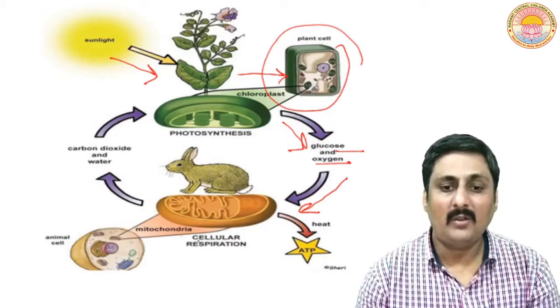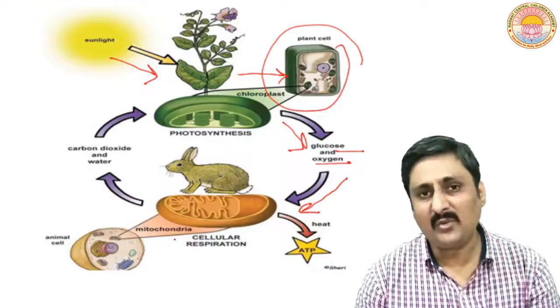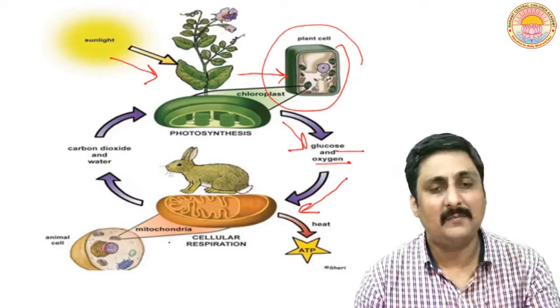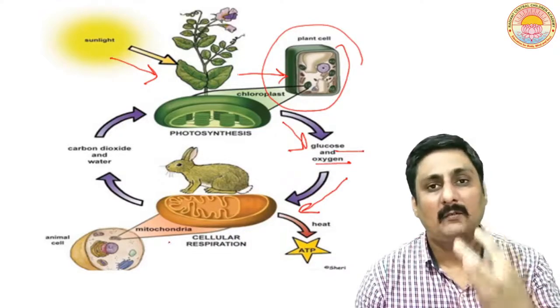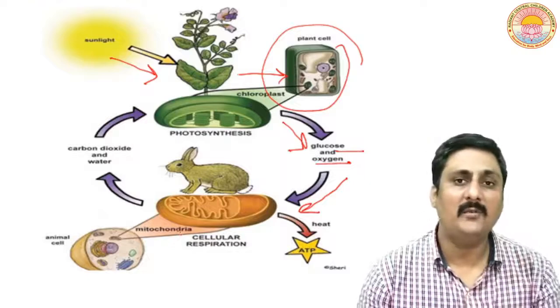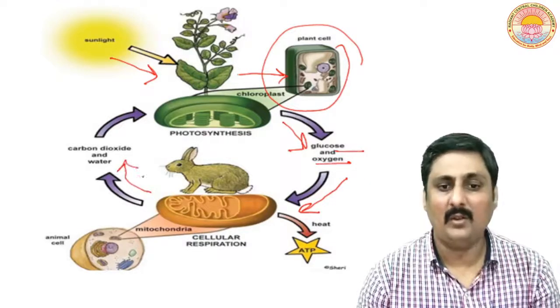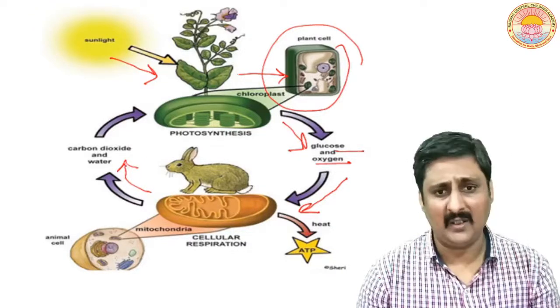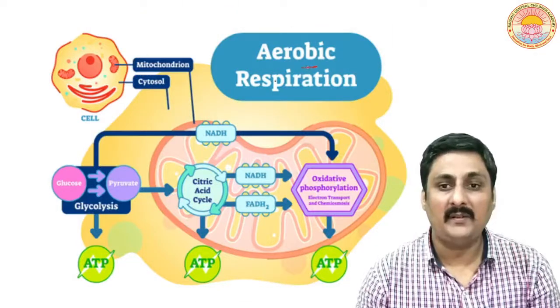In the mitochondria region, the substrates, after the food is digested, the substrates which are formed are converted into a form called ATP. Now the byproduct of this process is liberation of carbon dioxide and water. Now let us talk about aerobic respiration.